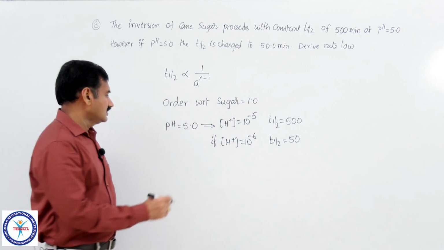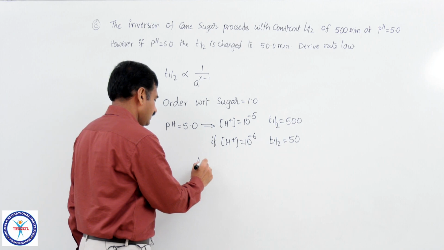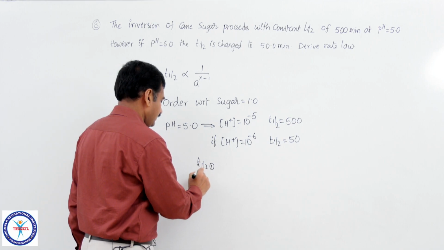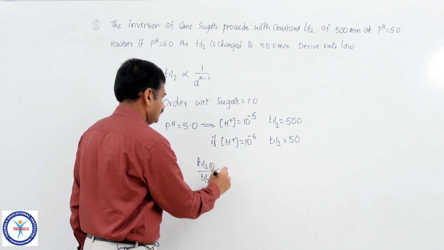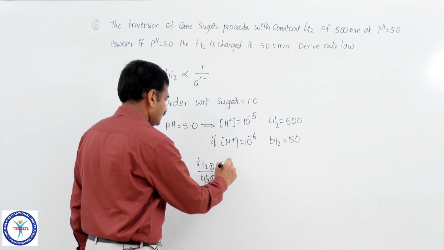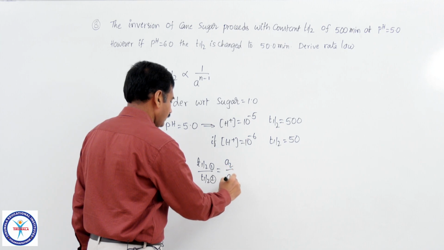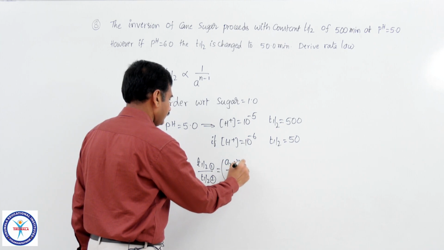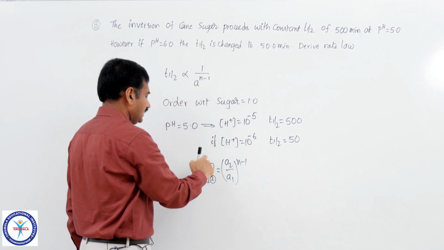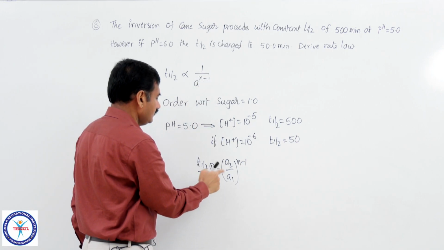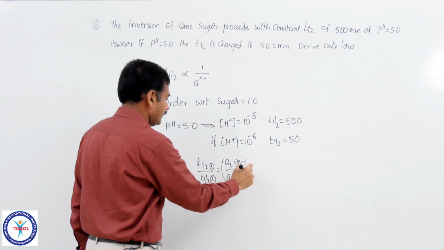Use this relation: T half 1 divided by T half 2 is equal to A2 by A1 whole to the power of n minus 1. T half proportional to 1 by A power n minus 1, means T half of 1 by T half of 2 equal to A2 by A1 whole to the power of n minus 1.